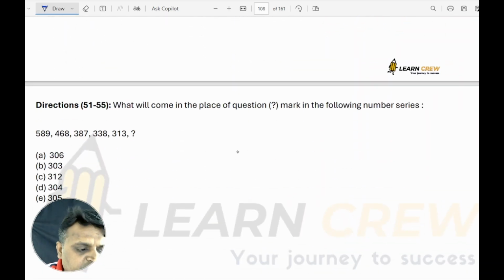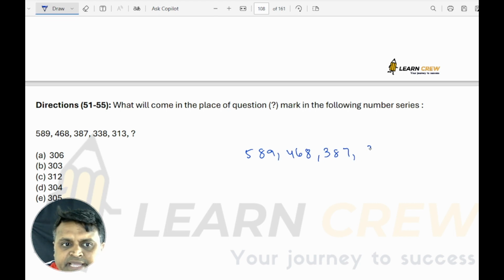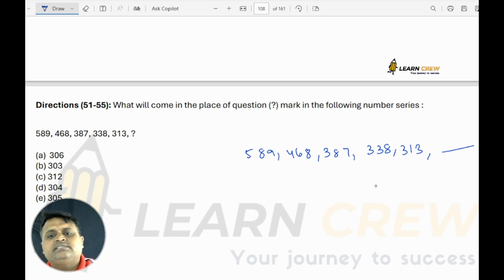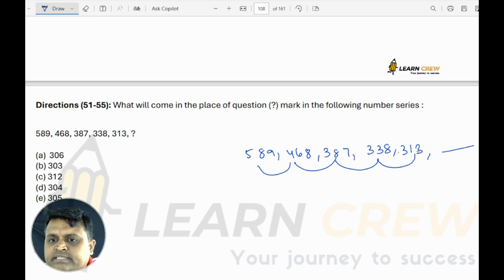Next. 589, 468, 387, 338, 313. So what is the next term? So definitely it is a decreasing series, but not a sudden decrease, only a slow decrease. So we have to take the difference only. Here 338, 313. The difference is 25. 387, 338, 49. 468, 387, 81. 589, 468, 121.